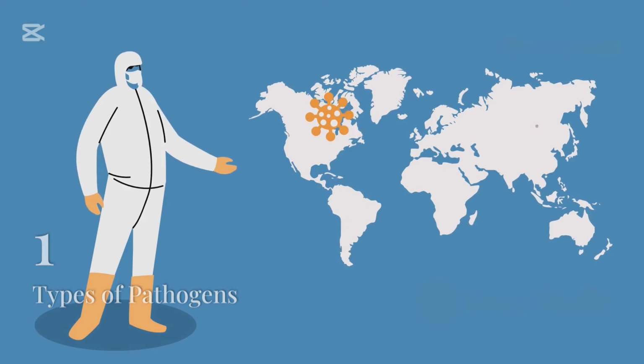Pathogens come in different shapes and sizes. These tiny invaders can be found everywhere, from the air we breathe to the water we drink. They are invisible to the naked eye, but can have a significant impact on our health.